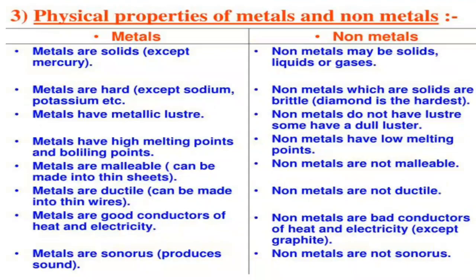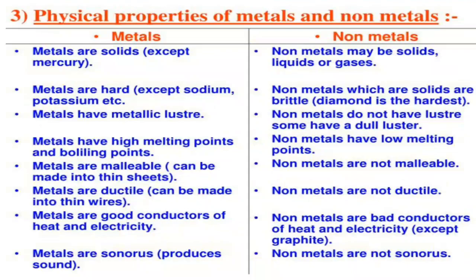Then coming to the next point, metals have high melting point and boiling point. All the metals will be having high melting point and boiling point. Non-metals have low melting point and boiling point. Metals are malleable in nature and can be made into thin sheets. Non-metals are non-malleable. Metals are malleable, because of which they can be rolled into sheets.